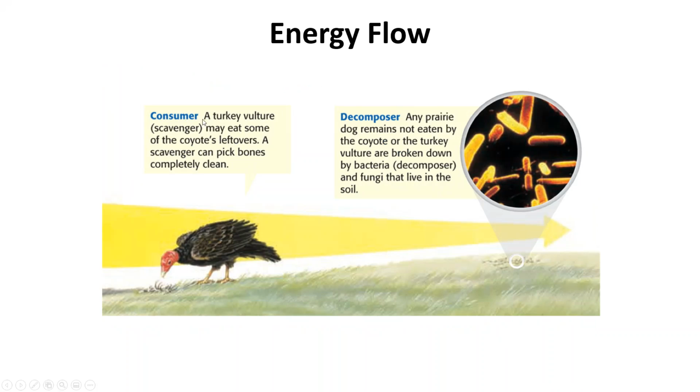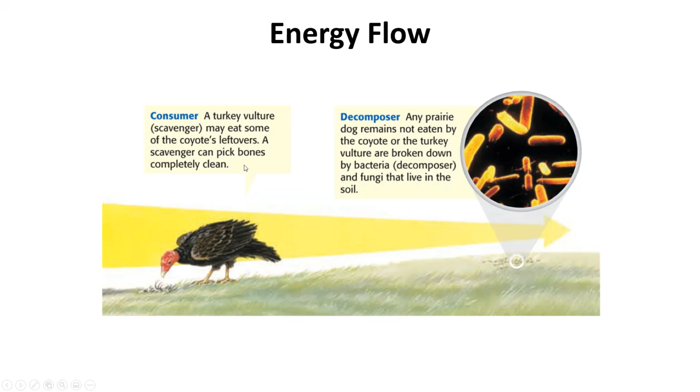Now, there are some other consumers that we call scavengers. For example, a turkey vulture is a scavenger. This is a consumer that, after the top level consumer has eaten all of the organisms, is going to pick at the bones and make sure that every piece of energy, or meat and tissue, that's available is consumed.